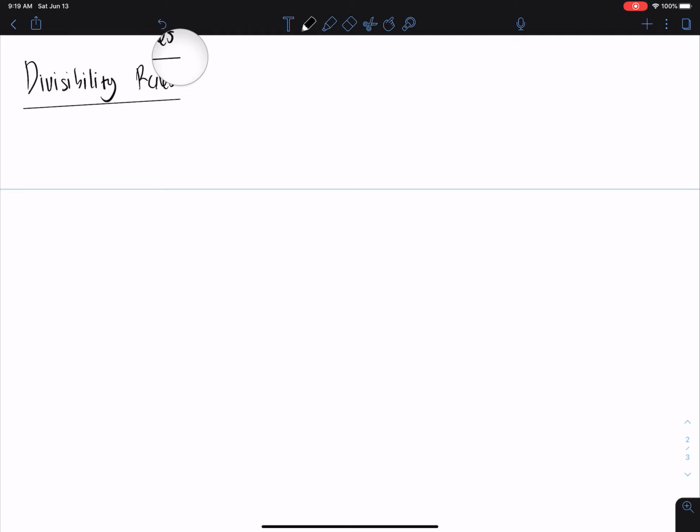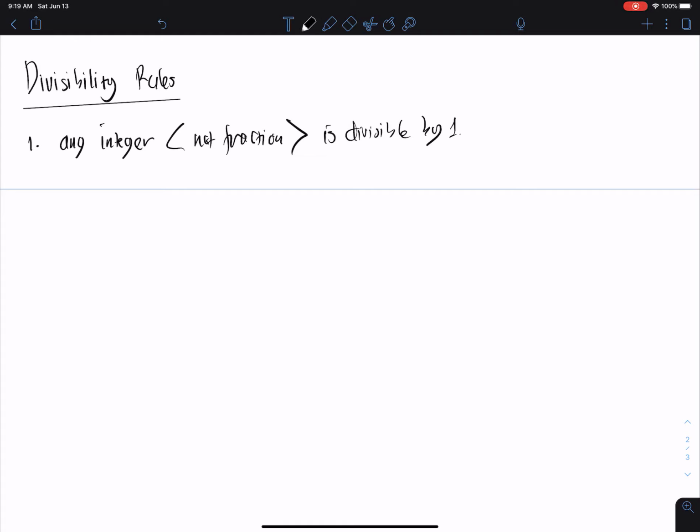Okay, so first, any integer, not fractions, is divisible by 1. This one is very clear. Any number which is not a fraction, you can divide by 1 and you will get the whole number. So you can try any numbers. I don't think we need an example for this one.